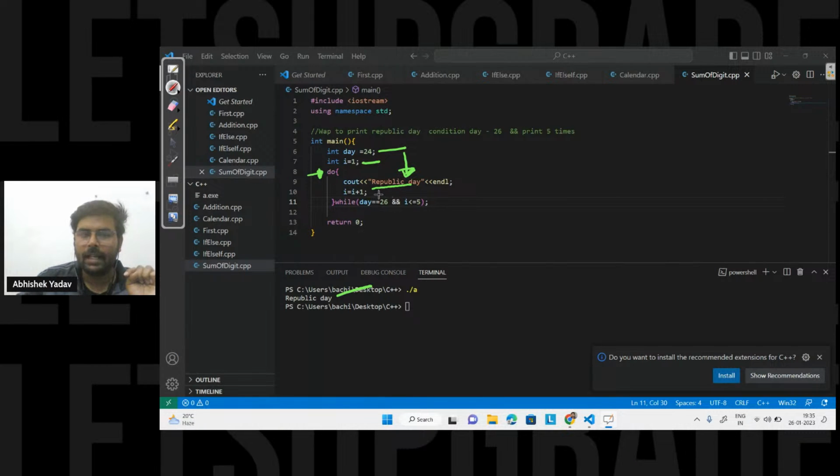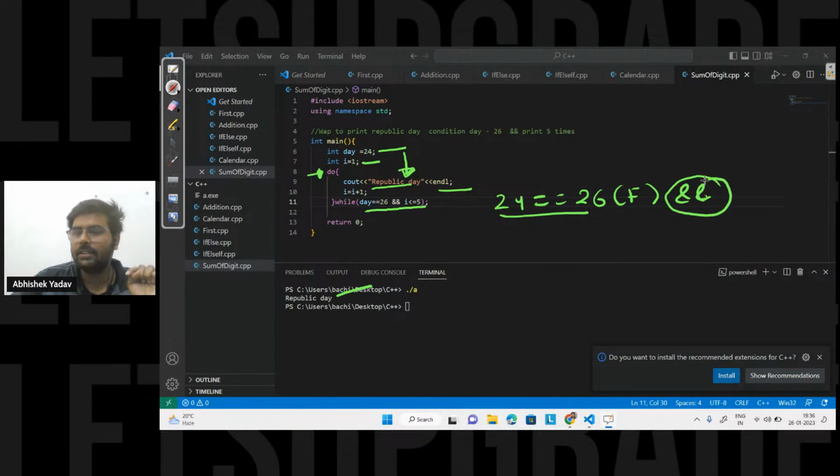After printing Republic Day, I am incrementing the value of i, that is i = i + 1. After that, I am checking the condition. Here, the value of day is 24. So 24 is equal to 26, false. Right, everyone? So the first condition is false, so the overall condition is false, because here you are using and.